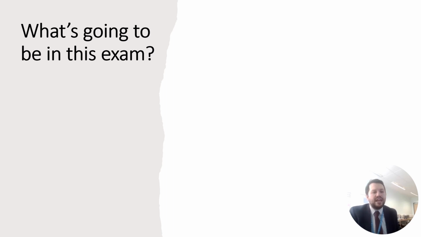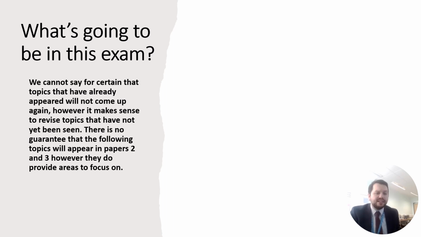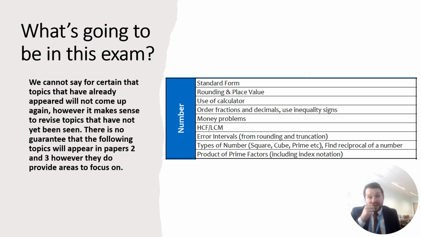But with that in mind, here are some of the things that I think are going to be in the exam. And just a reminder, it's important that we can't say for certain that some of the things that have come up won't come up again, but we do now have a better idea of some of the things that are likely to come up, some of the really common topics that haven't come up yet. I'm going to do this strand by strand, so starting with number, these are some of the topics that we haven't seen, and I've put them here in order from most likely to come up at the top to least likely to come up at the bottom, and that is based on how often these things have come up in exams over the last few years. So again, feel free at any point as I go through this to pause and have a closer look.